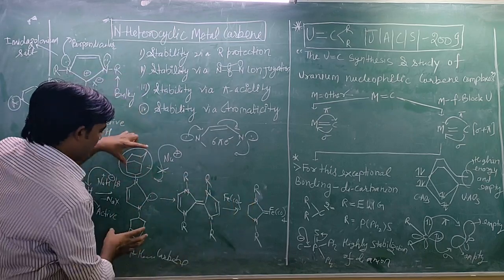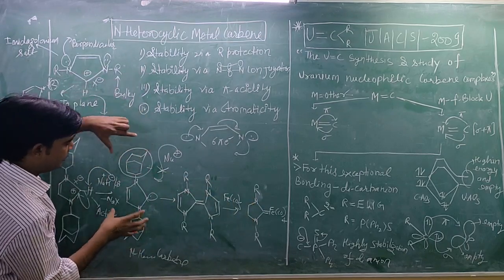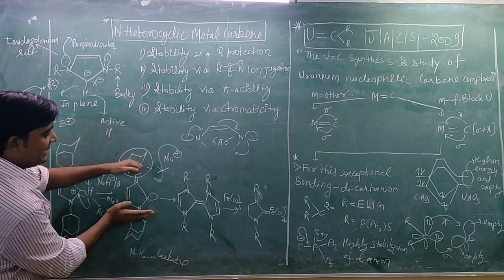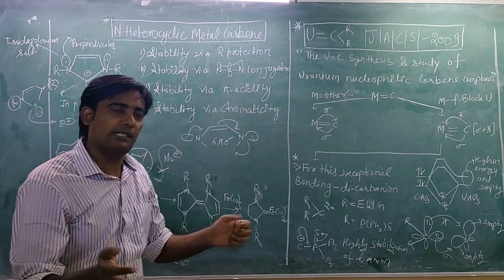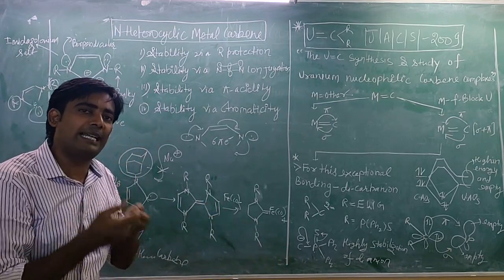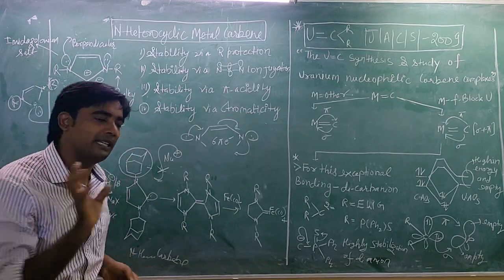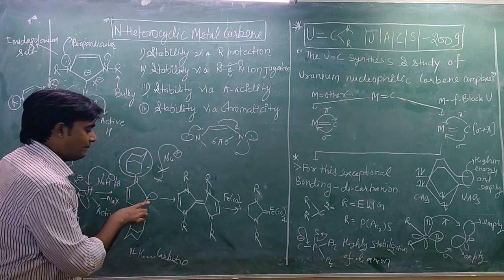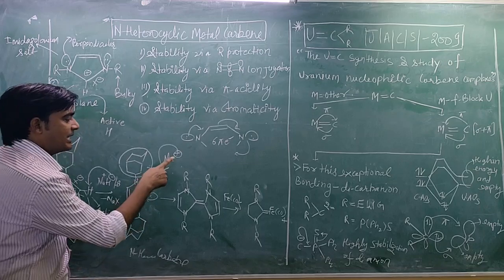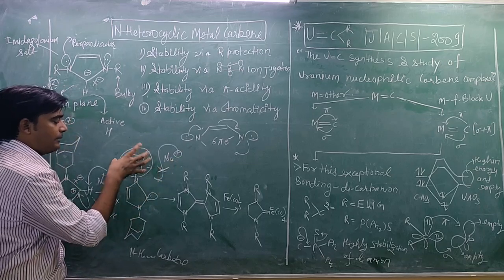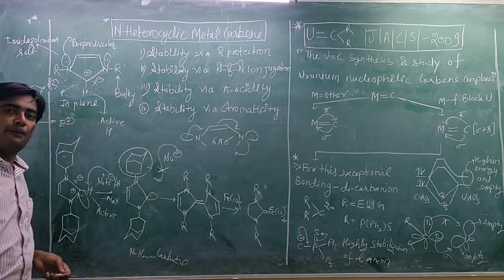Due to these two bulky groups, there is not much space for the incoming nucleophile and its action, so you have already protected this carbon from the action of nucleophile by making this substitution of bulky groups.